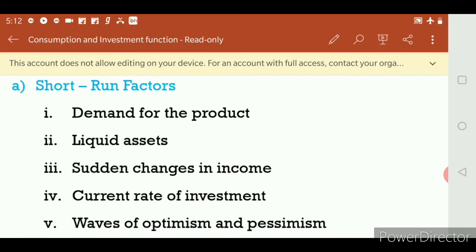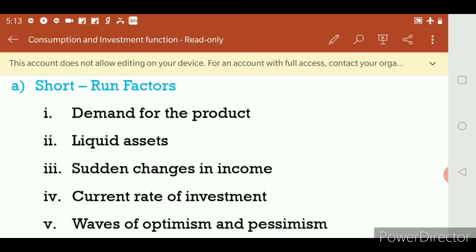The demand for cell phones is too high, and the costs are likely to fall, meaning the costs are low. So the entrepreneur started to invest more in cell phones because each and every student requires a cell phone now. This will increase investment more.